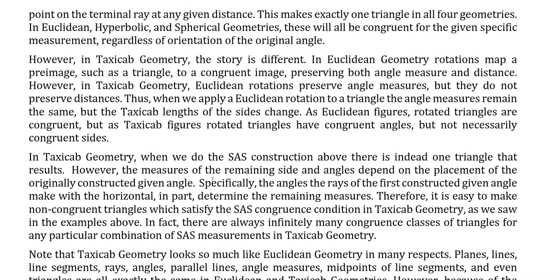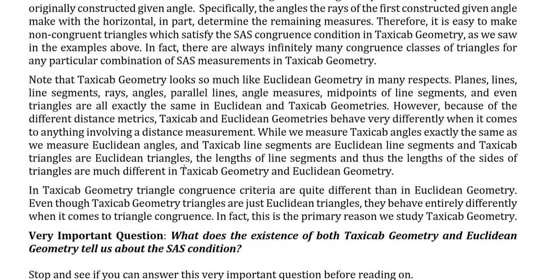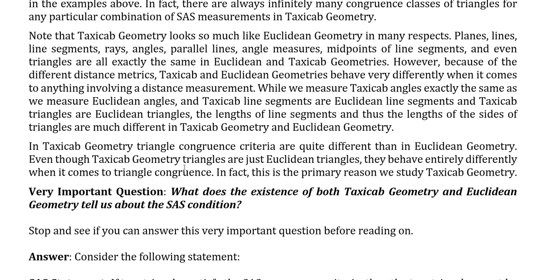Therefore, it's easy to make non-congruent triangles which satisfy the SAS congruence condition in taxicab geometry, as we saw in the examples above. In fact, there are always infinitely many congruence classes of triangles for any particular combination of SAS measurements in taxicab geometry.